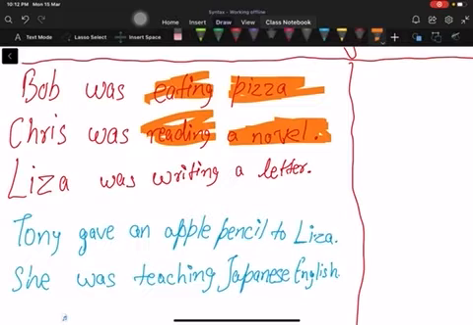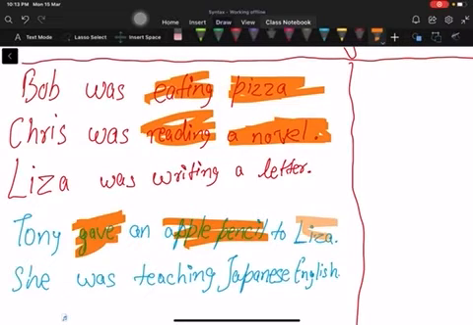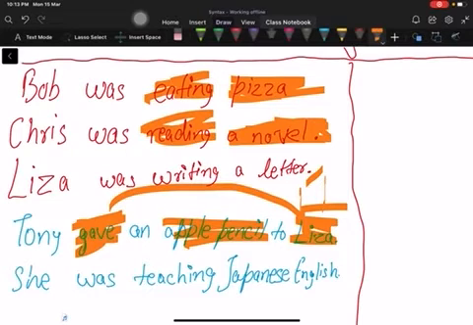Tony gave an Apple Pencil to Lisa. So he gave. Now this verb will take a first object and a second object. This is the first one: he gave it directly to Lisa. And what did he give will be the second object, the Apple Pencil.